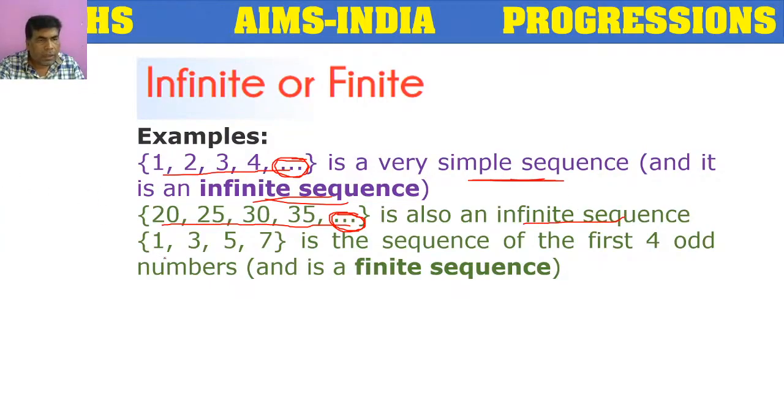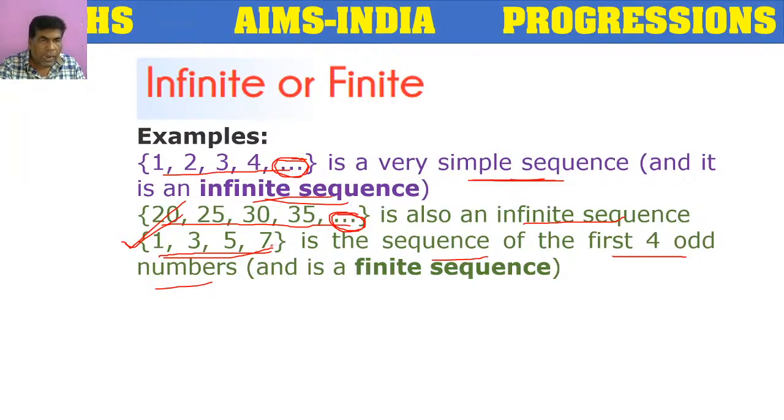Next sequence: 1, 3, 5, 7. Here we have only 4 terms, or only 4 elements. What is the nature of these 4 elements? They are the first 4 odd numbers. If anybody asks you to write the sequence of the first 4 odd numbers, what is the first odd number? 1. Like that, 1, 3, 5, 7. This is the sequence of the first 4 odd numbers.